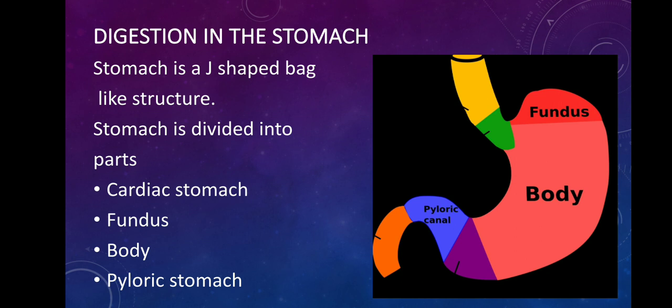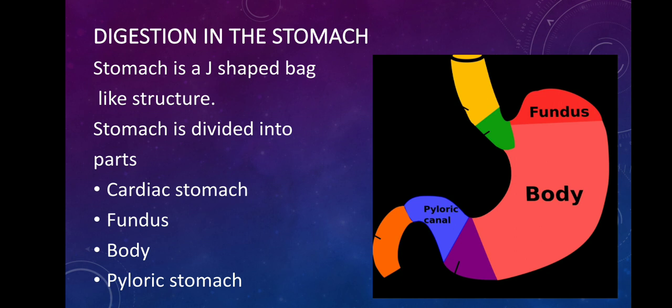Now, the cardiac stomach is the point where the esophagus opens into the stomach. In this image there is a green portion which is highlighted. I think you are able to see that. So, that point where the esophagus meets the stomach is known as the cardiac stomach. The next region is fundus. Fundus is the upper curved portion of the stomach.